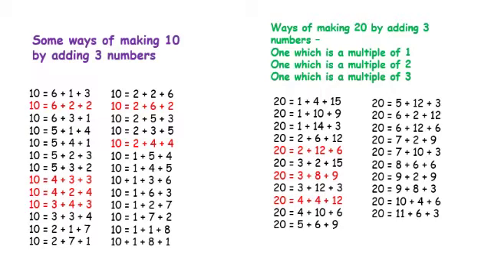We start off with the number of boxes using a base of 10. We first list the number of ways in which we can make 10 with 3 numbers.